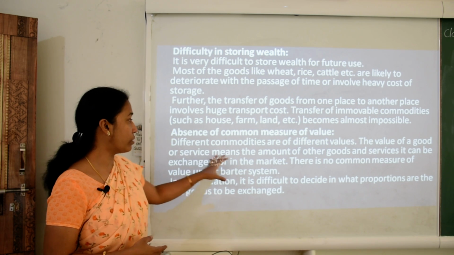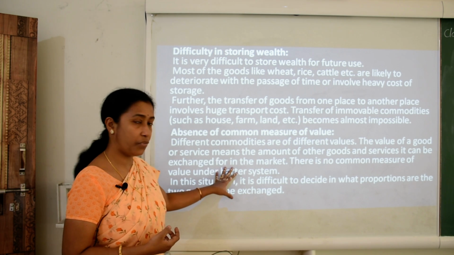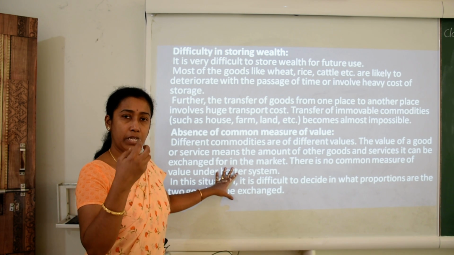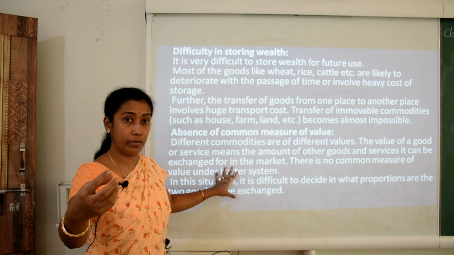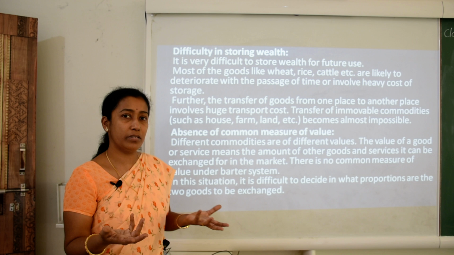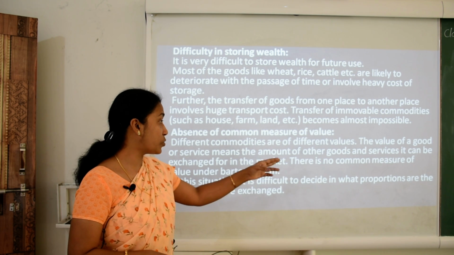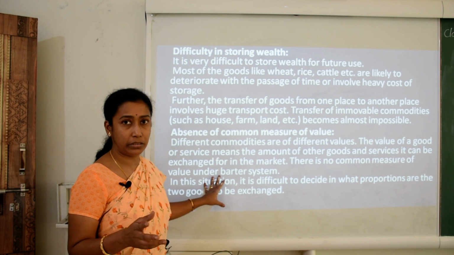The value of a good or service means the amount of other goods and services it can be exchanged for in the market. That means how much gold and how much wheat we can exchange for each other. That quantity was the main problem or drawback. There is no common measure of value under the barter system.